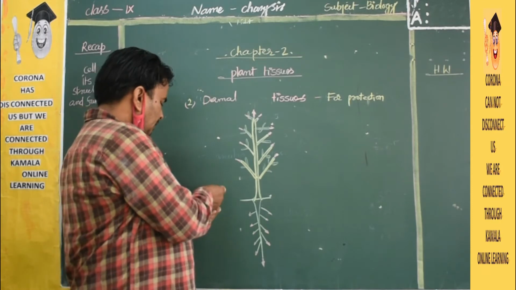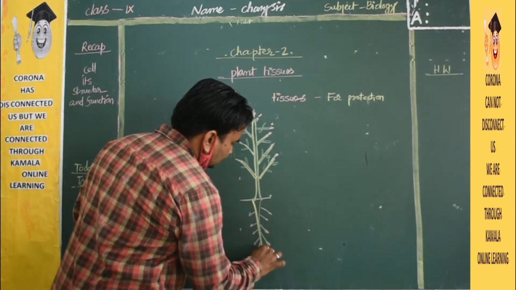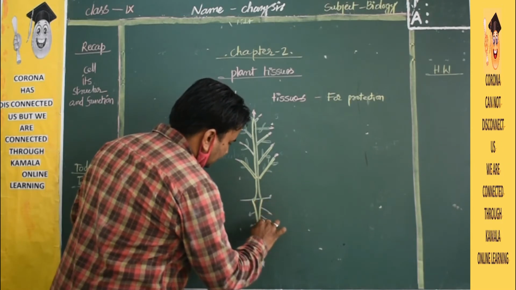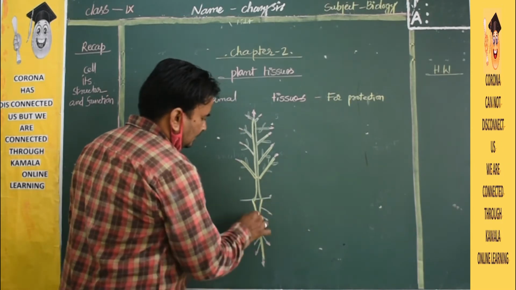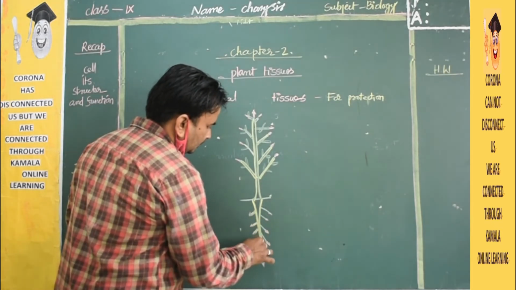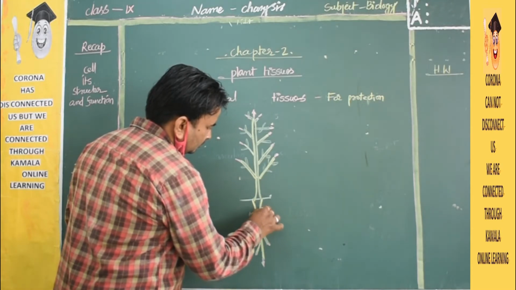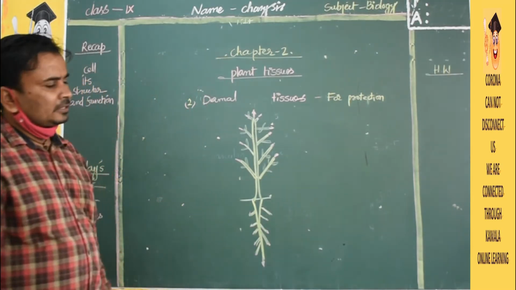If you see, even the roots are covered by one skin-like structure. That skin-like structure is called dermal tissue. Clear, children? It is called dermal tissue.